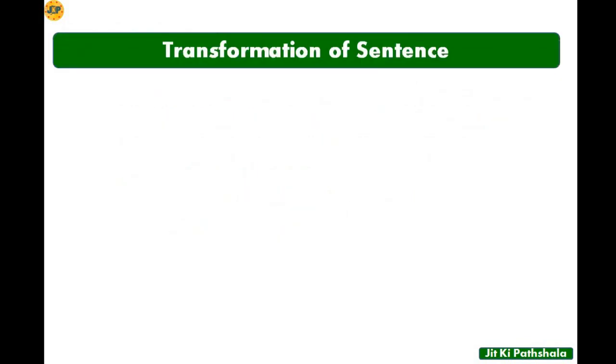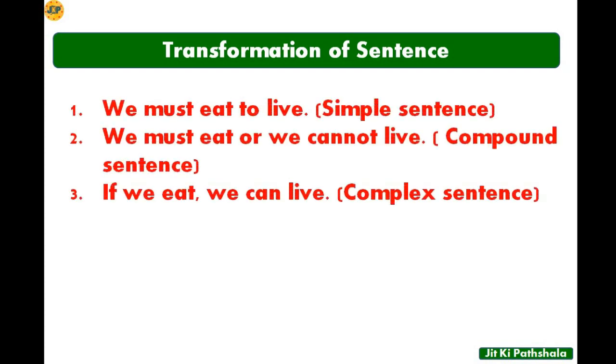transformation of sentence. So here I will show you how one sentence can be transformed in different ways. The meaning will remain same. Only the thing is that we will change the form of the sentence: simple, compound and complex. So let's say, okay, here you can see number 1, we must eat to live. So this is a simple sentence. We must eat to live. It is a simple sentence.